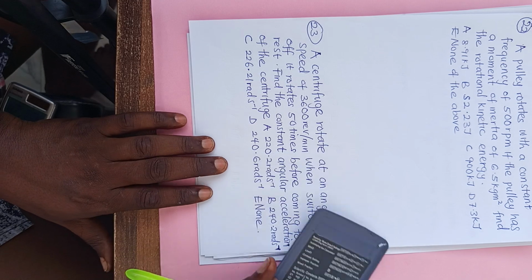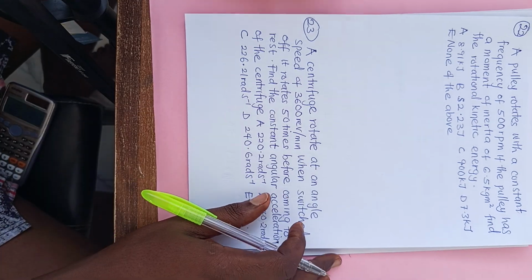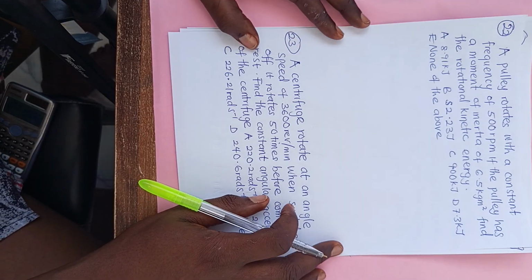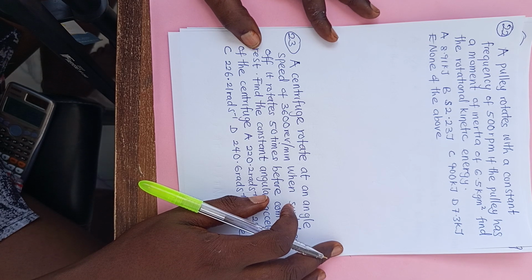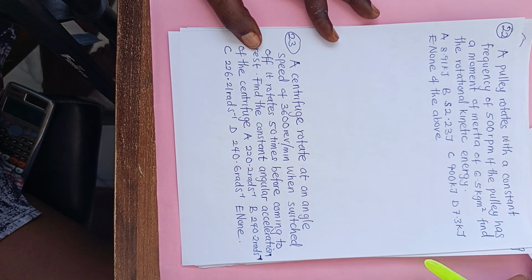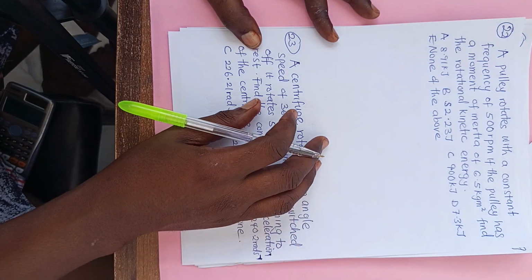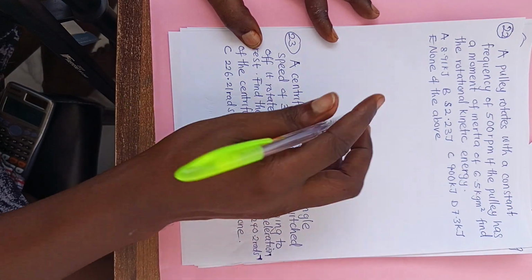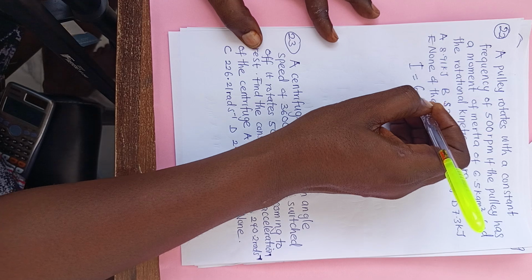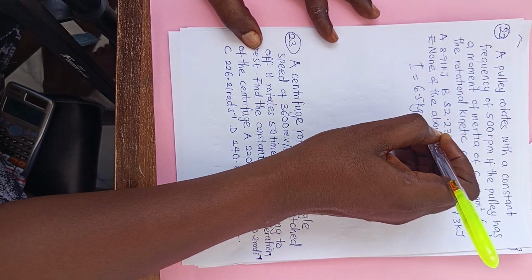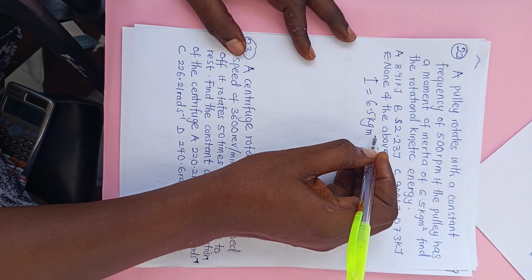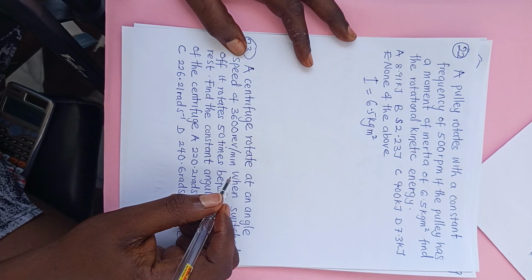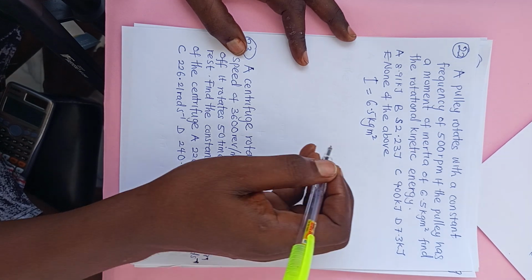22. 22 says that a pulley rotates with a constant frequency of 500 revolutions per minute. It has a moment of inertia of 6.5 kilogram meter square. Find the rotational kinetic energy.